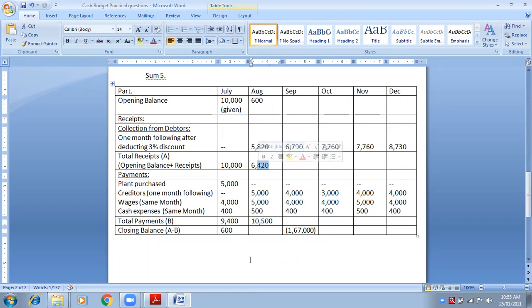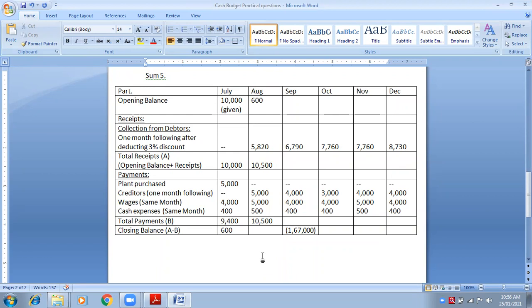What amount has to be written? See, I will tell you. I will write the same 10,500 only. But you will say, ma'am, it is the total of expenses. Yeah, I know. So whenever incomes are less than expenses, you have to take a loan from the bank. Ma'am, how much loan has to be taken? जितना आंसर नेगेटिव आ रहा है. Yes, ma'am. How much is your negative answer?